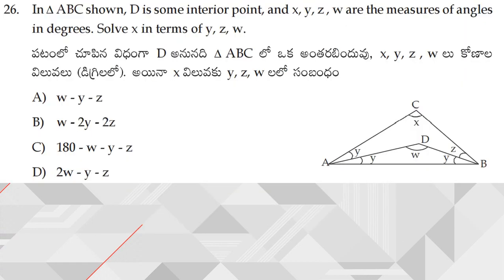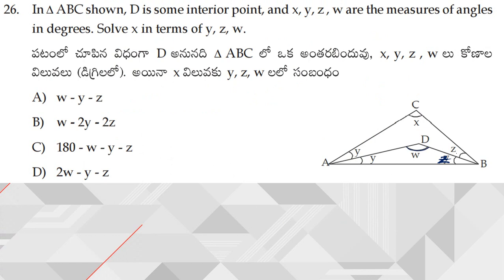Next, moving on to question number 26. In triangle ABC shown, D is some interior point and X, Y, Z, W are the measures of the angles in degrees. Solve X in terms of Y, Z, W. Now this is Z. So if this is Z, this is also Z. Now what he has given, we need to express this particular thing in terms of X, Y, Z.